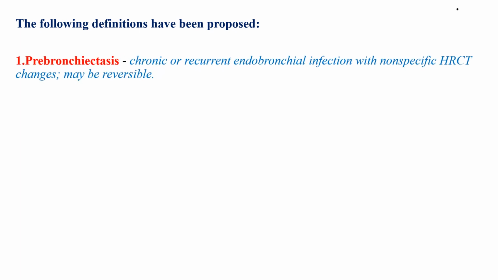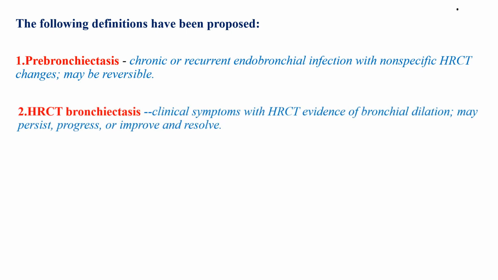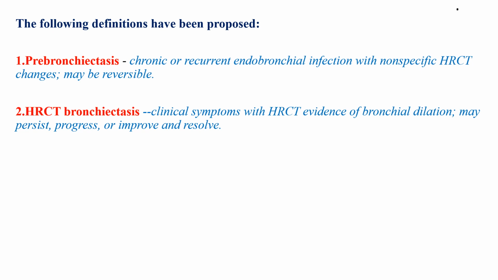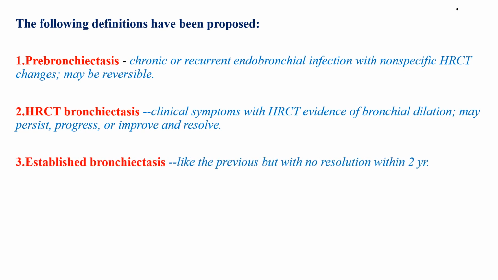Pre-bronchiectasis is when there is chronic or recurrent endobronchial infection with non-specific high-resolution CT scan changes, and in this case, it might be reversible. This is the first stage of development of bronchiectasis. The second is high-resolution CT scan bronchiectasis. In this case, there are clinical symptoms with high-resolution CT scan evidence of bronchial dilation, and it may persist, progress, or improve and resolve. The third is established bronchiectasis, like the previous, but with no resolution within 2 years.